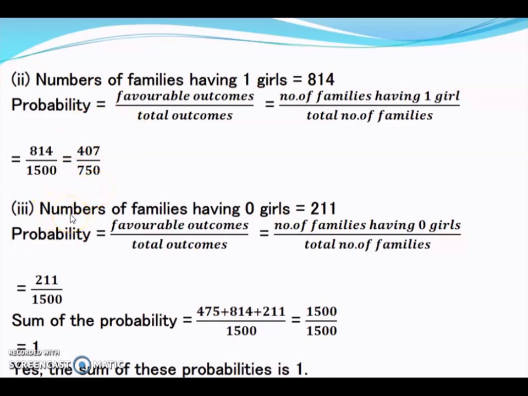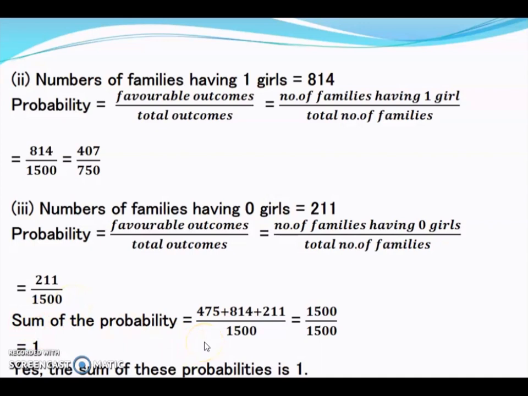Third part is you have to find the probability of a family having zero girls. So the number of families having zero girls is 211. That is your favorable outcomes. So probability will be favorable outcomes divided by total outcomes, that is 211 by 1500.